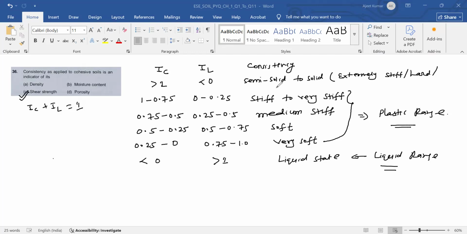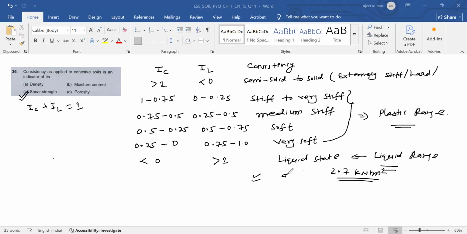So consistency as applied to cohesive soil is an indicator of what? Shear strength. In this case, shear strength is very less, that is 2.7 kilonewton per meter square at liquid limit, not at liquid state.